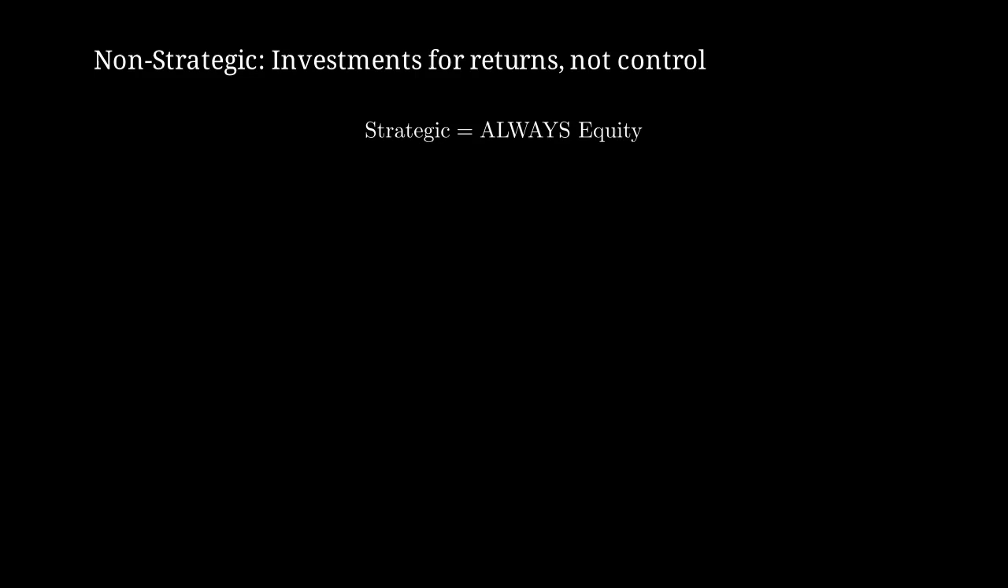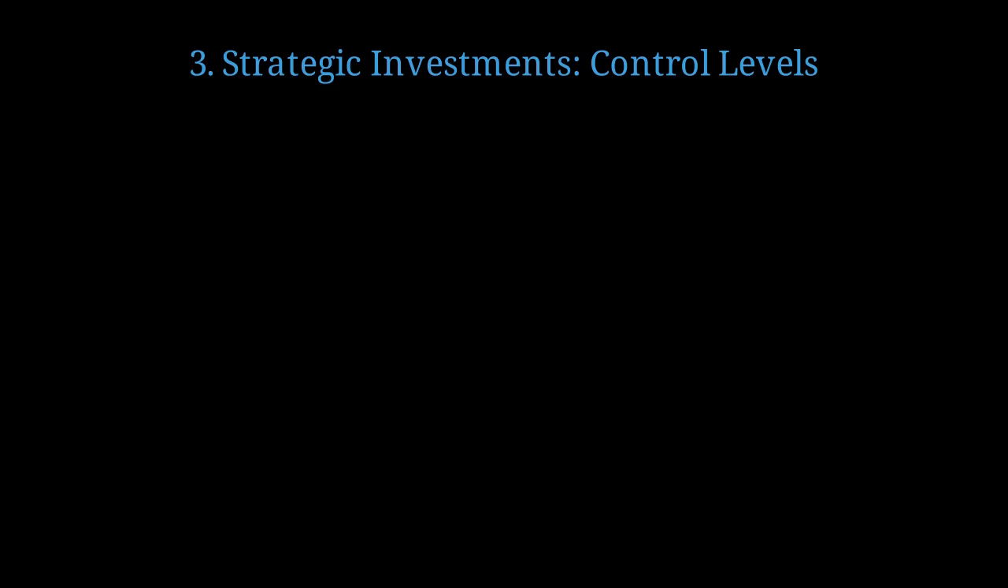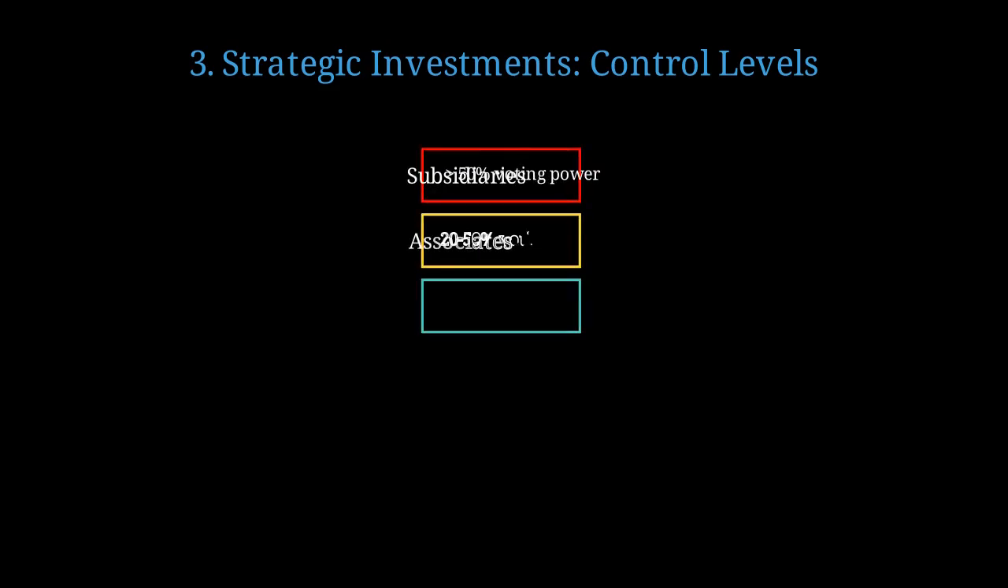Strategic investments are always equity investments because you need ownership to exercise control or influence. Non-strategic investments can be either equity investments like stocks or debt investments like bonds. Strategic investments are classified based on the level of control or influence the investor has. We classify strategic investments into three categories based on voting power: subsidiaries with over 50%, associates with 20 to 50%, and investments with no significant influence below 20%.